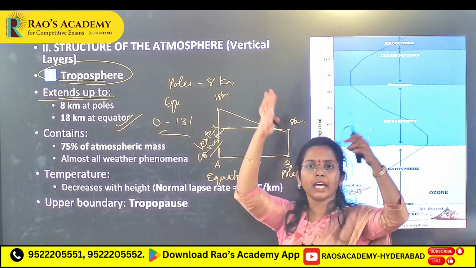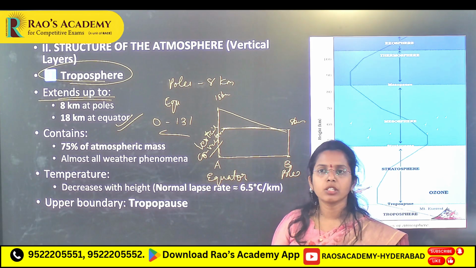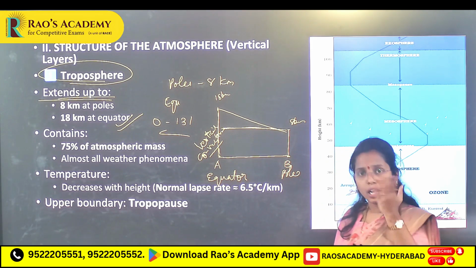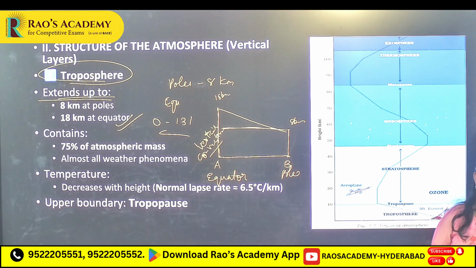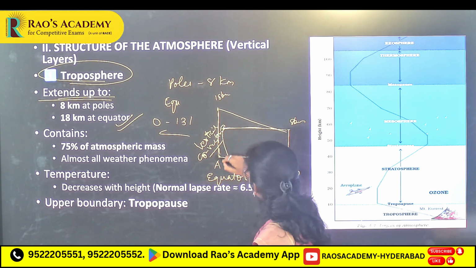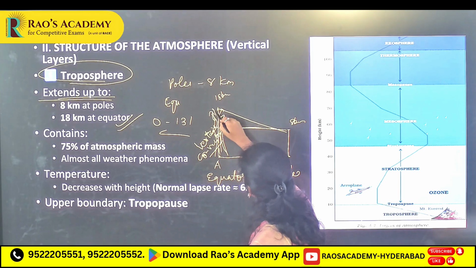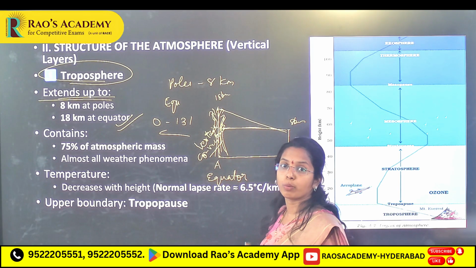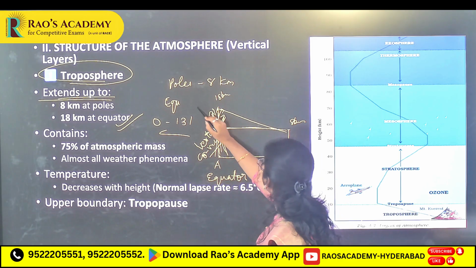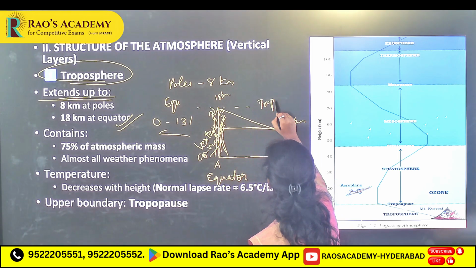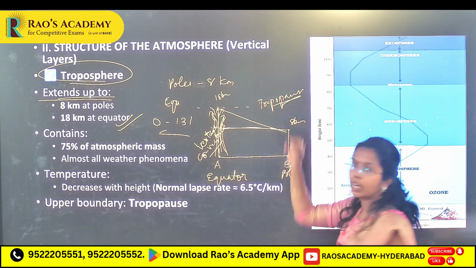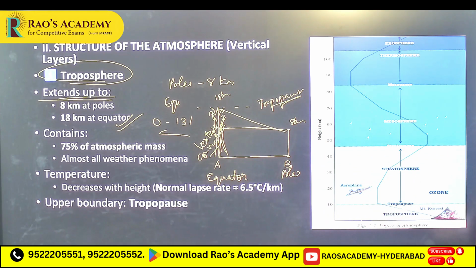Vertical convection, air continuously rises, because here you will see high evaporation and intense solar radiation. Because of that, you will see a thicker troposphere, air rises, vertical convection you will see in the troposphere. That's why the tropopause is at 18 kilometers. Main reason: solar heating, air expansion, you will see strong vertical convection.